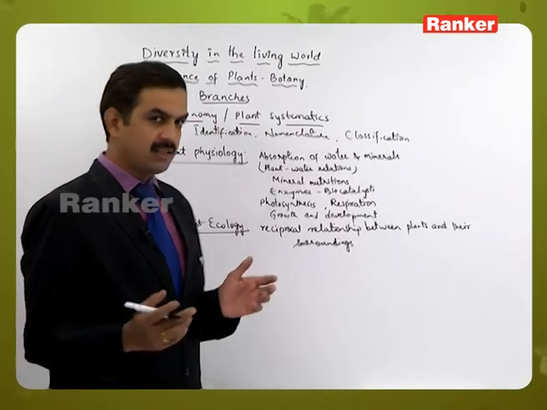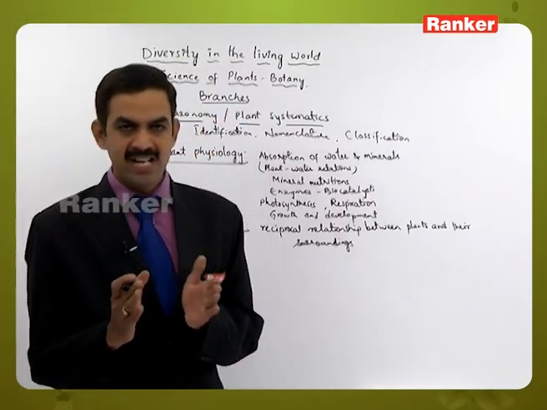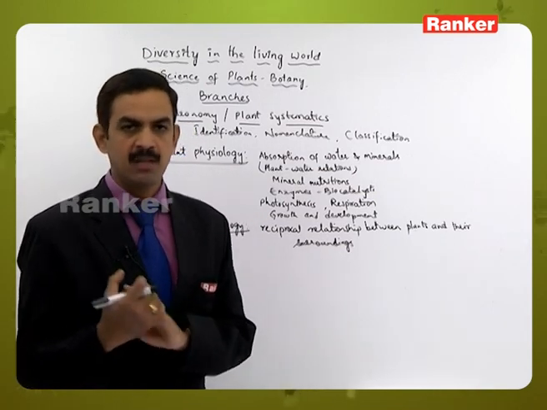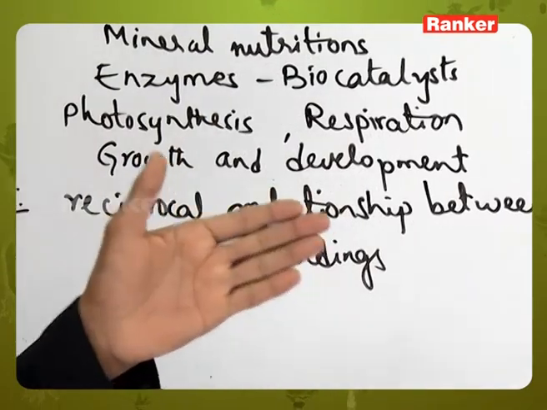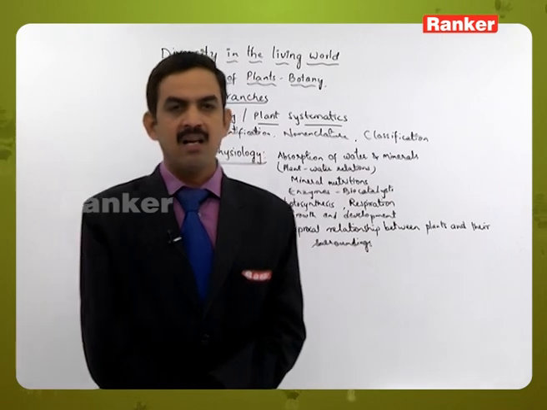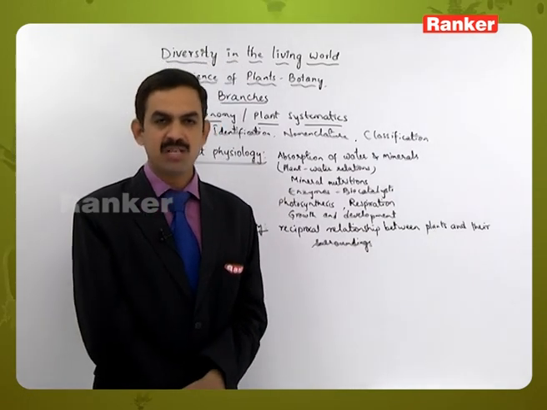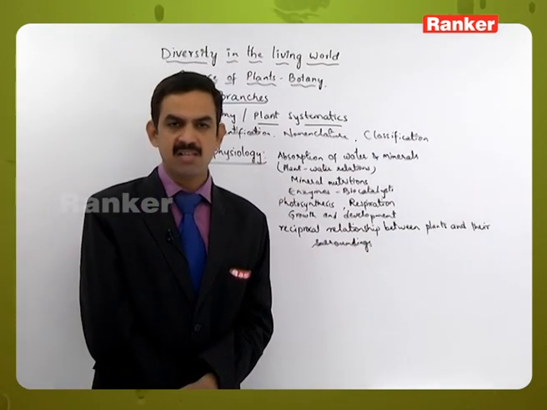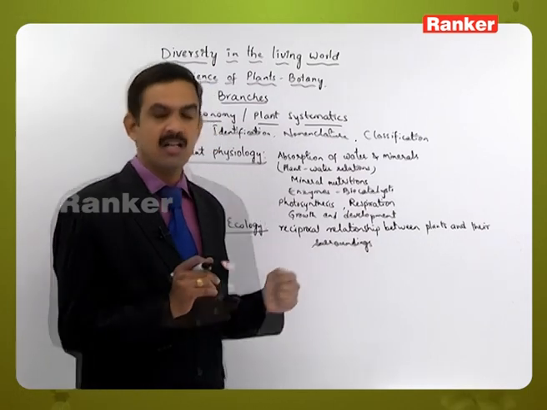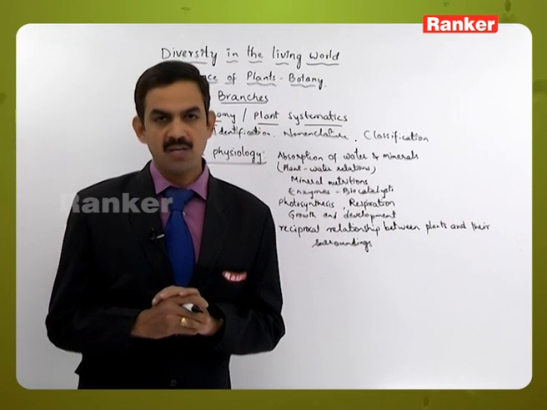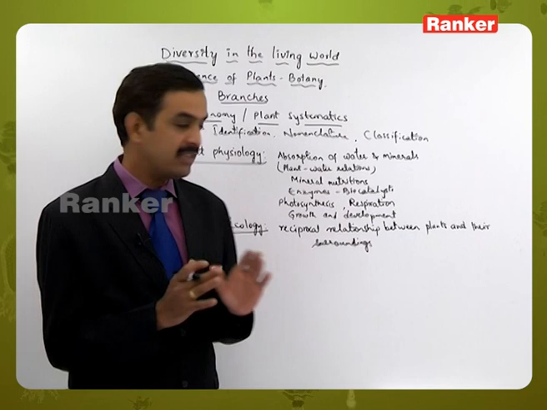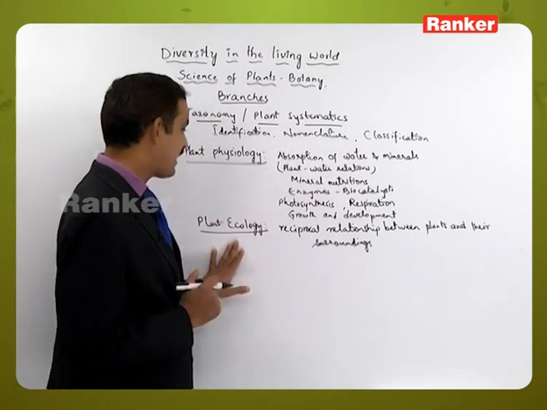There is coordination between plants and their surroundings, because plants take the carbon dioxide released by animals and purify the environment. At the same time, plants release oxygen. Plants also take up water and minerals from the soil. Likewise the reciprocal relationship exists, which is called plant ecology.